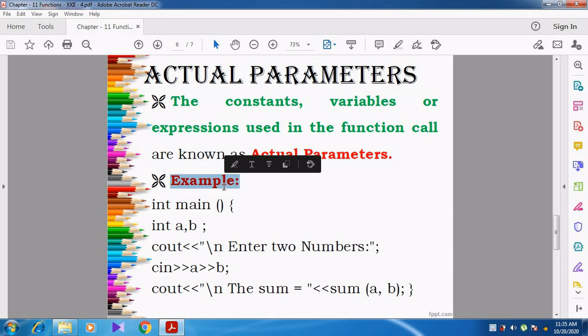Now see the example here. In this example, int main, int a, b.